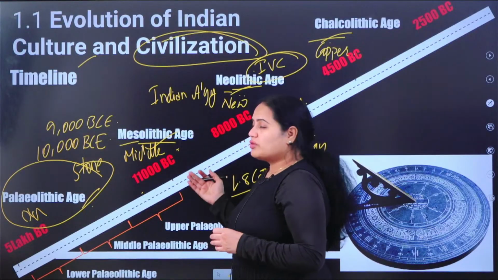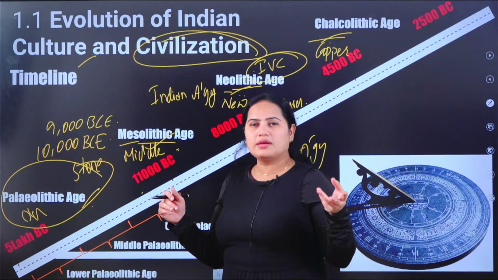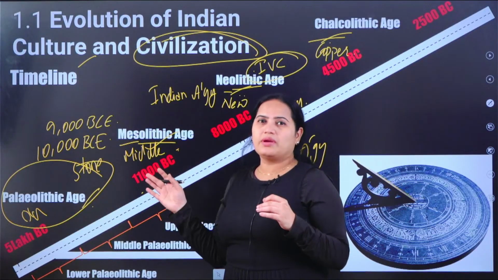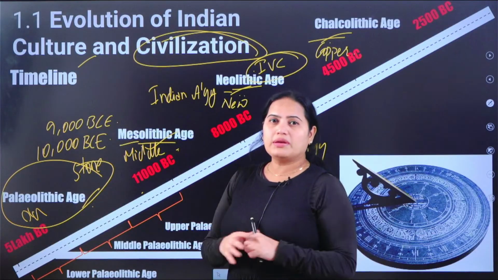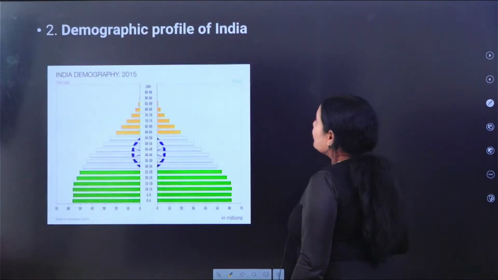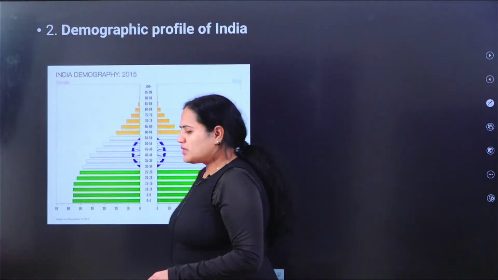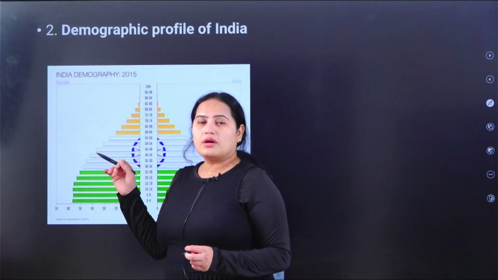We will discuss the Harappan civilization here, but not the way you read it in history. We will study some other things, elaborately. So this is what 1.1 is talking about, and then moving on to the second chapter, so 1.1, 1.2 and 1.3.